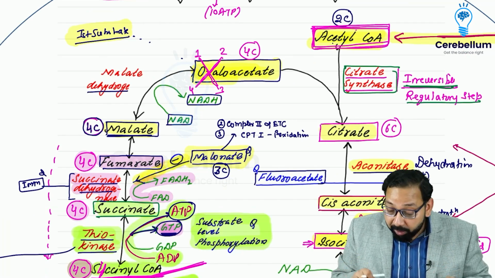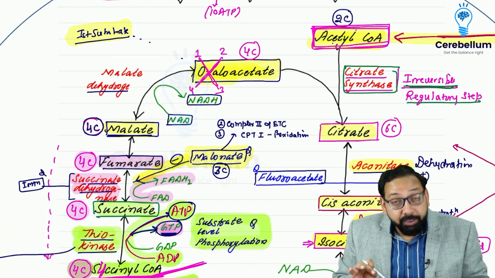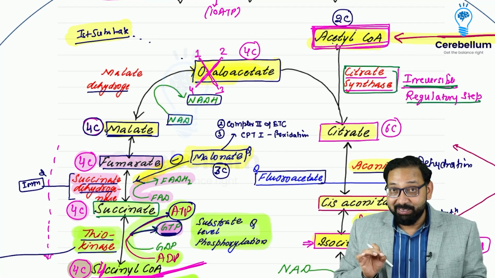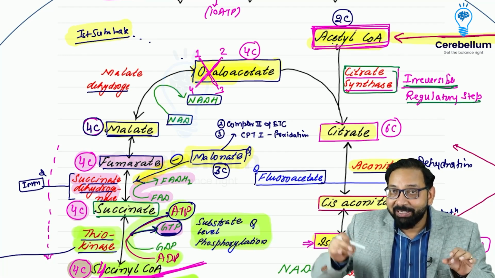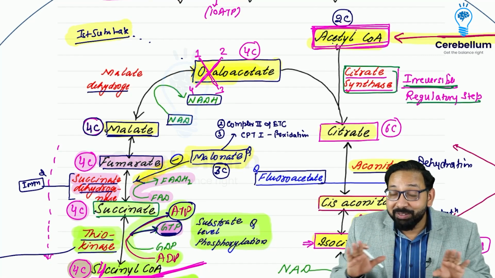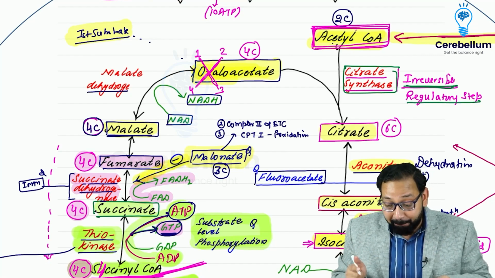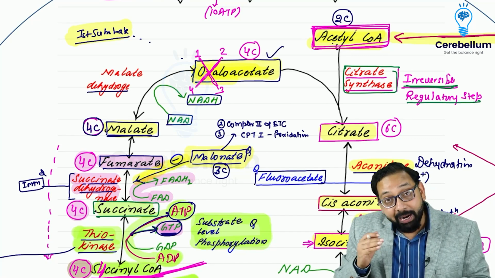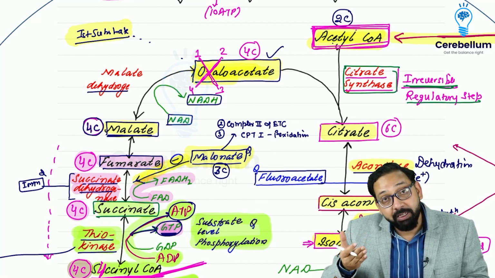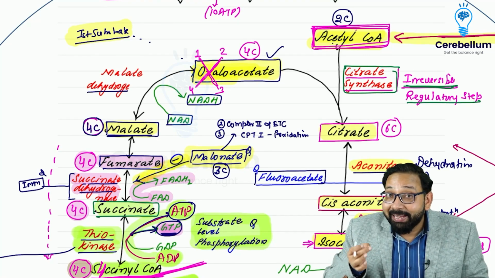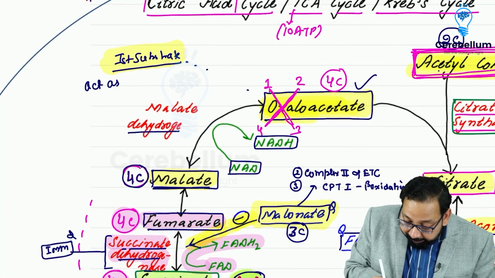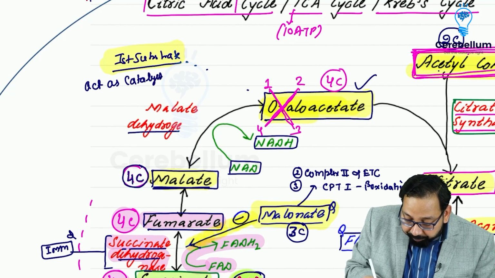So starting point was oxaloacetate and the ending point is also oxaloacetate. So oxaloacetate is regenerated. If any reaction is occurring and you put catalyst, catalyst is not used in the reaction; in the same way it will appear that oxaloacetate is not being used. It started with oxaloacetate, ultimately the same amount of oxaloacetate is produced, so it acts as a catalyst in Krebs cycle.